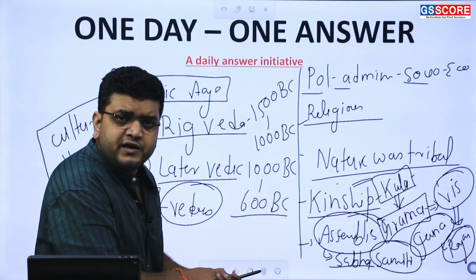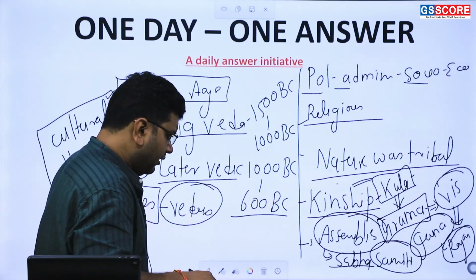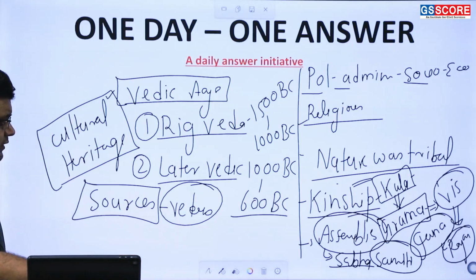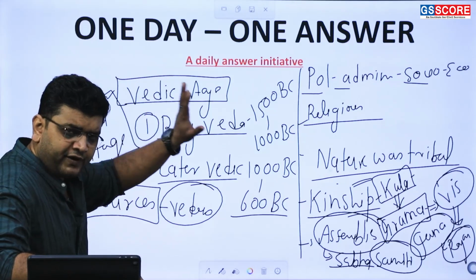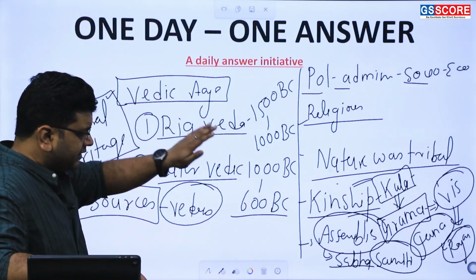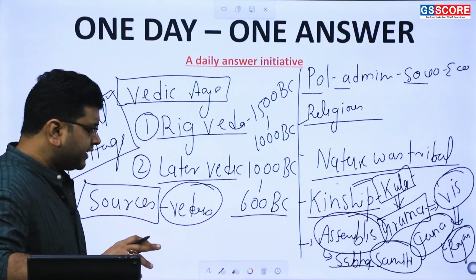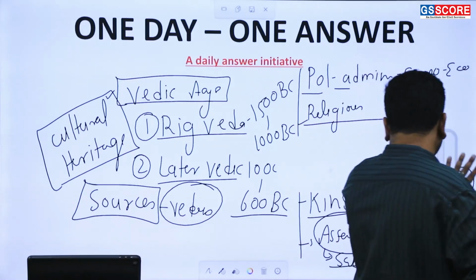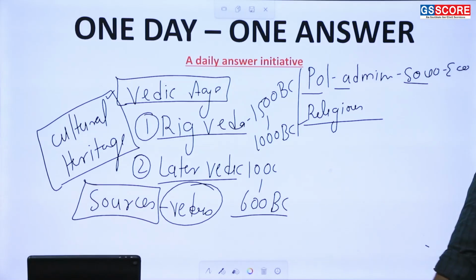And that change will be based on the above criteria, the changes in the nature of economy. Okay, we'll discuss that. So nature was tribal. This is the basic understanding of the Vedic age, divided into Rig Veda and later Veda. Then we have kinship and assembly, Sabha and Samitis. Okay, clear? Then with regard to the nature of economy, we can also understand this, because nature of economy will also decide the nature of society here.